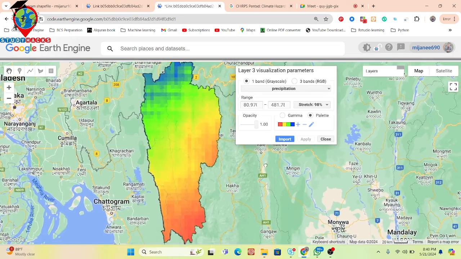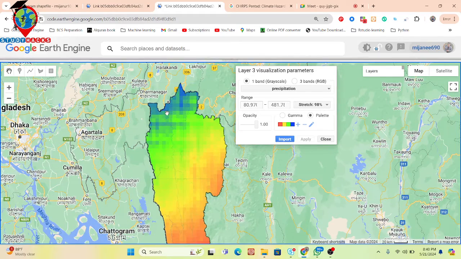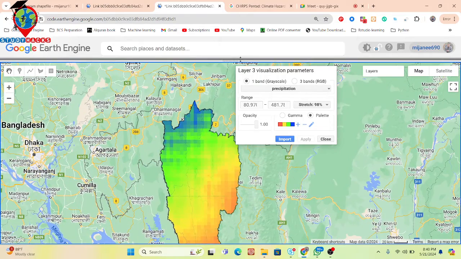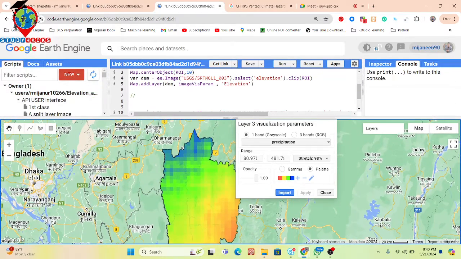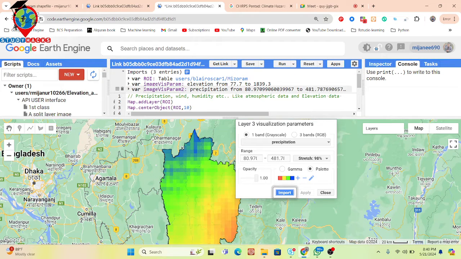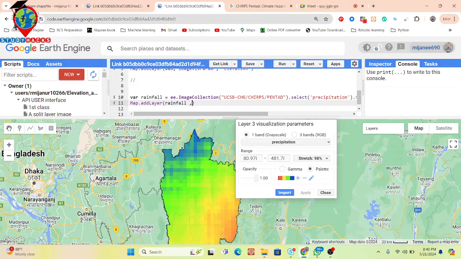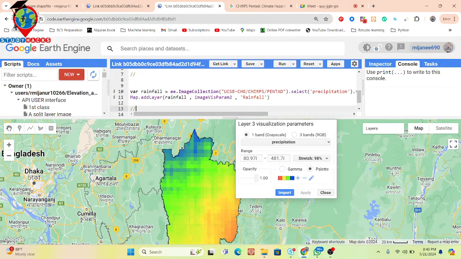Now we got this type of map here. You can see, basically this type of region shows the low precipitation area, and this type of region we find out is the high precipitation area. So this is our precipitation or rainfall map we created. Simply click on the import button from the visualization parameter, copy the variable name, paste in here, and put here that it's rainfall. Okay, done.